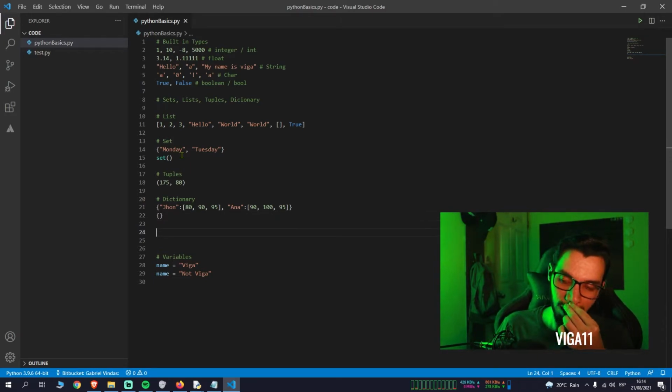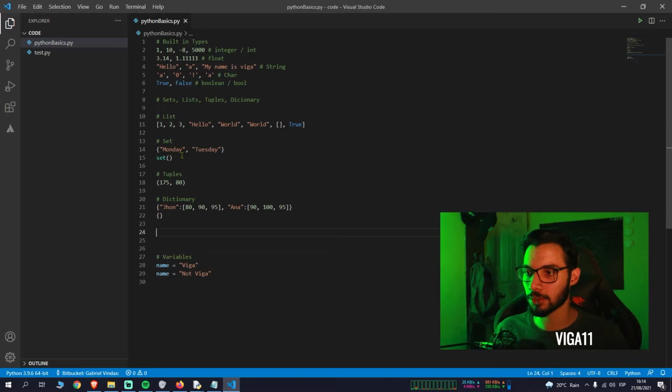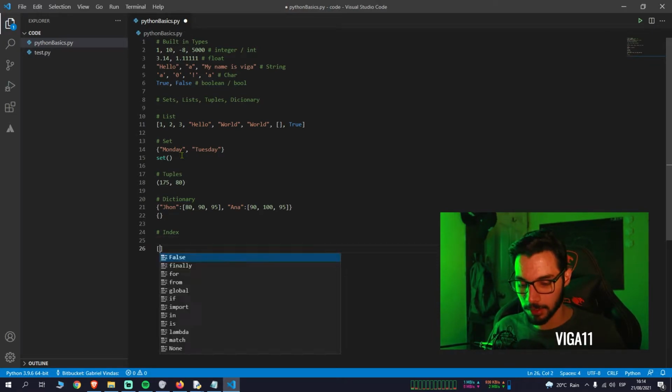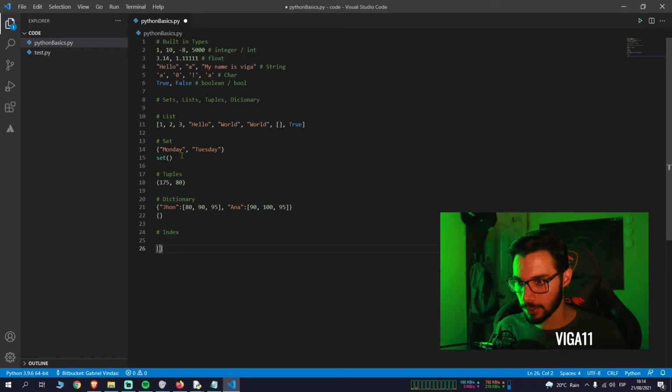Now, something that you can do with most of these structures is you can index them. They have the index, or let's say the position. Let's go ahead and remove this just so it's clear. Let's use a list. Let's say that the list is going to have fruit, right? An apple, or easier, let's use letters. This is a list with the letters of the alphabet. So let's go ahead with A, B, C, and D.